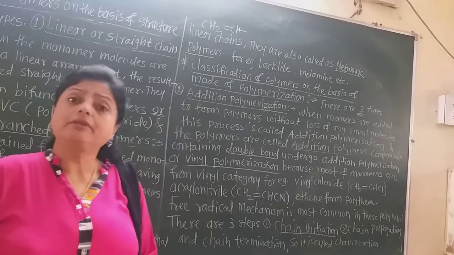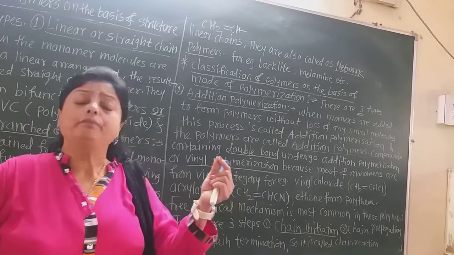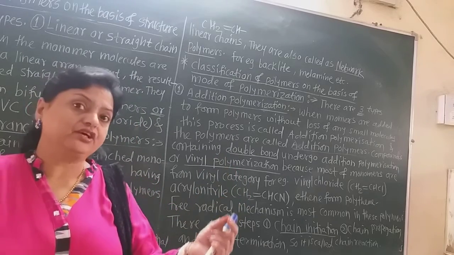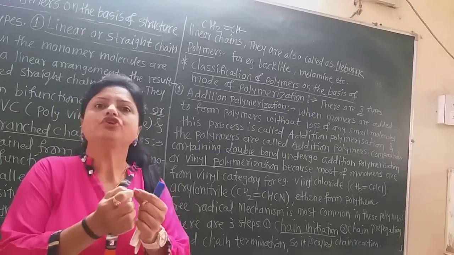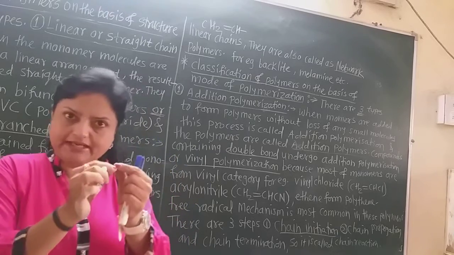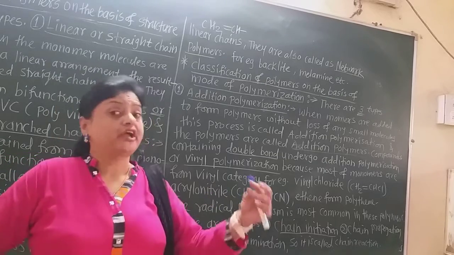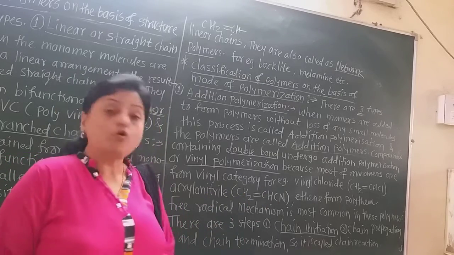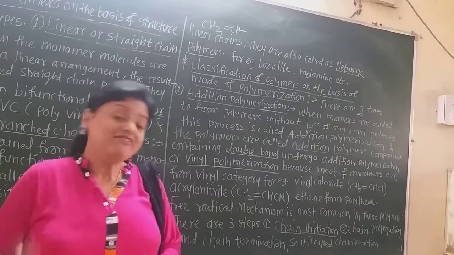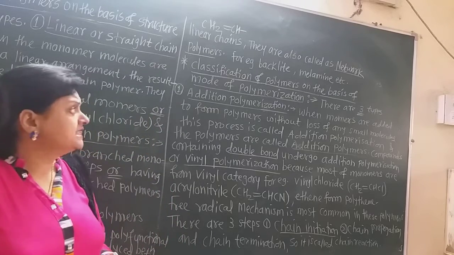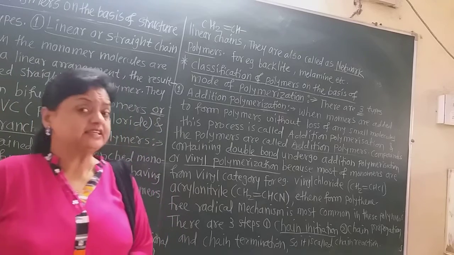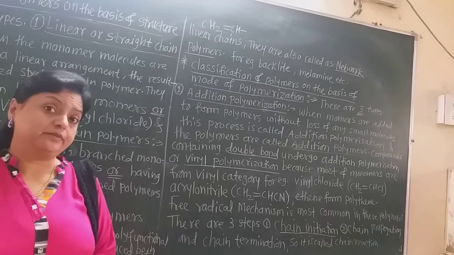In chain termination, two large free radicals join to each other, their odd electrons get shared, and there is formation of a large giant molecule. Such a mechanism is always there in addition polymerization. Let us learn how this mechanism is carried out.